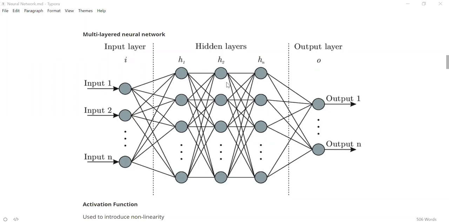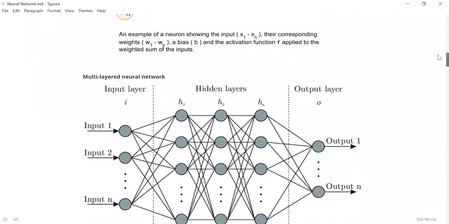Yeah, and Ishwar has mentioned the formula, I guess. So yeah, hidden value at H1 is nothing but I1 into W1 plus I2 into W2 plus so on till In into Wn, where the I's are all the input nodes. So you have N input nodes, and the W's are the connections between the input nodes and the hidden node H1. So yeah, that is how you determine the value at the hidden layer. Is this clear? Great. So yeah, that is the formula.